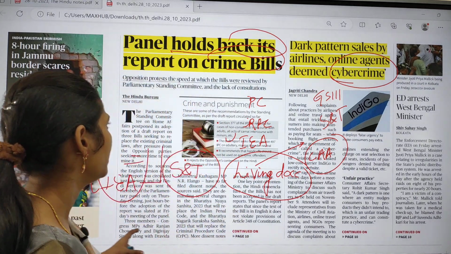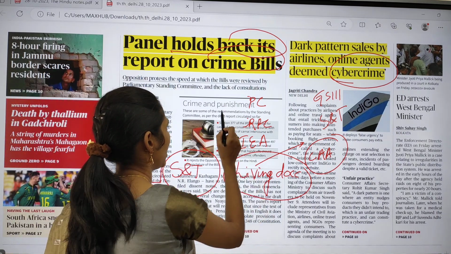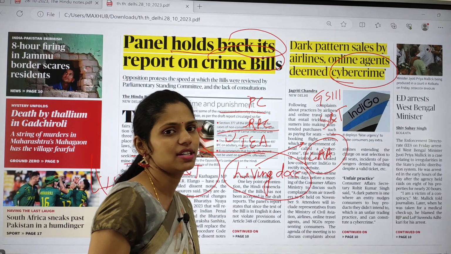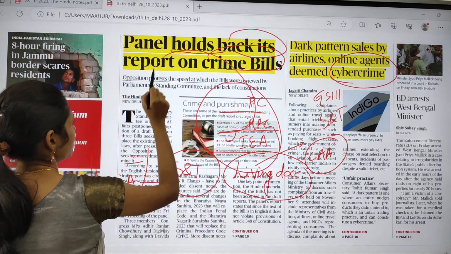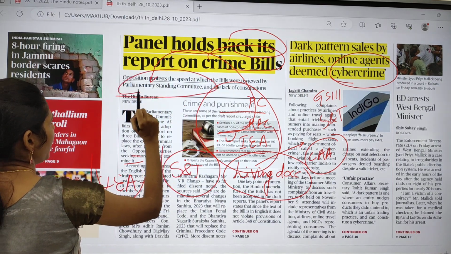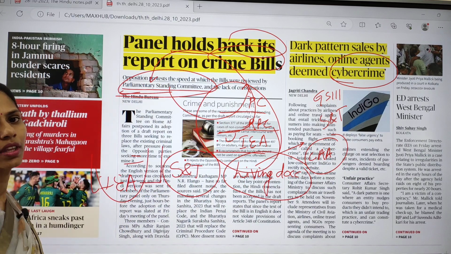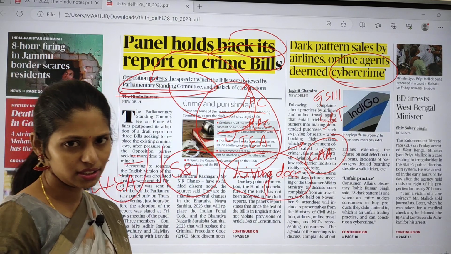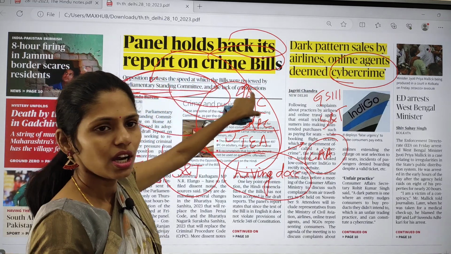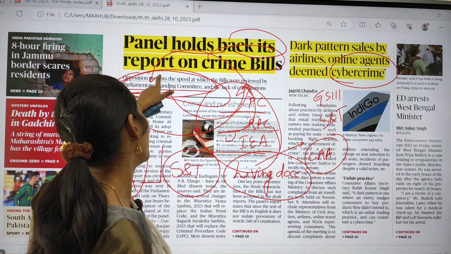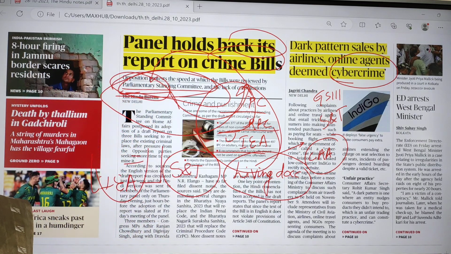Here, three important bills have been placed before Parliament to amend the IPC, CRPC and Indian Evidence Act. These bills went to the Parliamentary Standing Committee, which will be reviewing them. The issue is that the committee is reviewing these bills now, but on the other side, opposition parties are protesting at the speed at which the bills were reviewed.